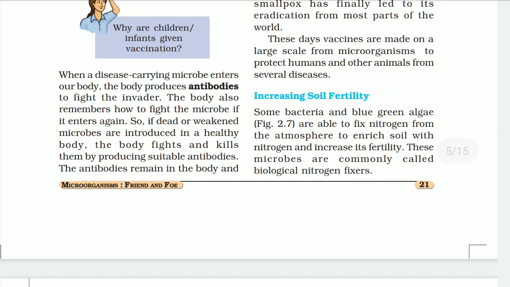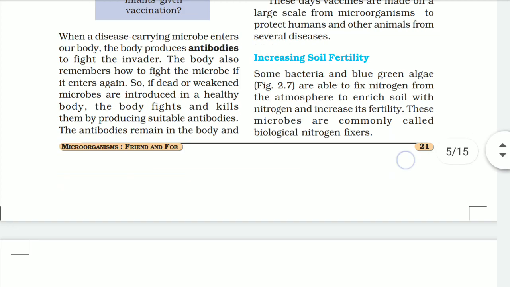Now, increasing soil fertility. Some bacteria and blue-green algae are able to fix nitrogen from the atmosphere to enrich the soil with nitrogen and increase its fertility. These microbes are commonly called biological nitrogen fixers.